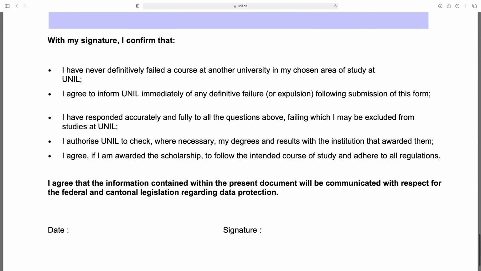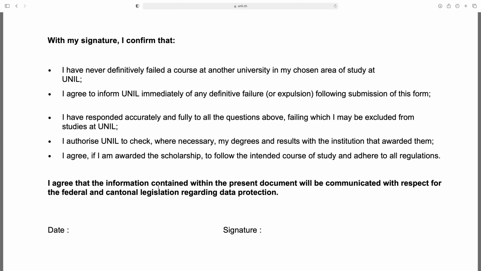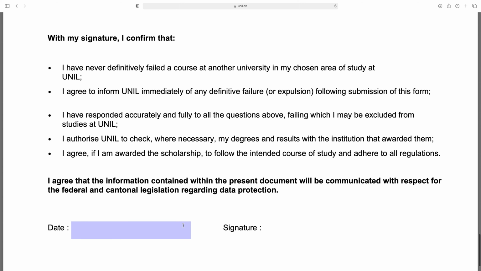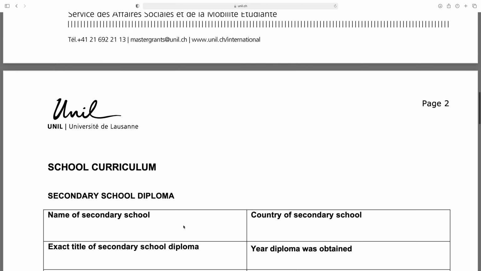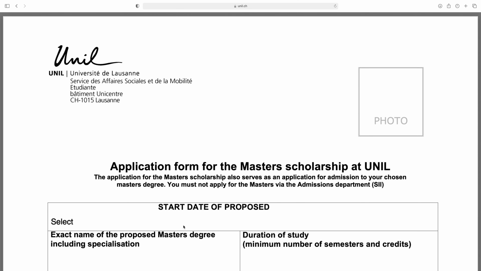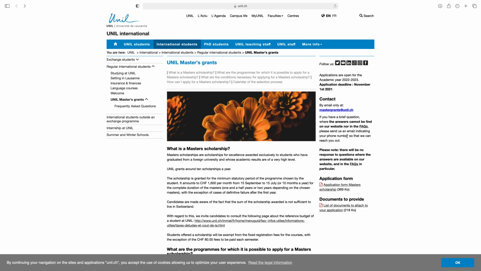So this is the declaration. I agree that the information contained within the present document will be communicated with respect for the federal and cantonal legislation regarding data protection. So here write the date and you can write your name, and then after filling the application form, just go to required documents.